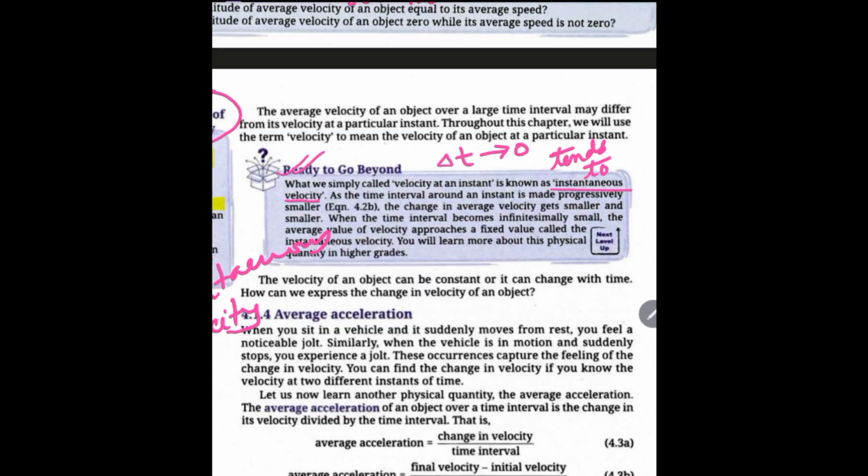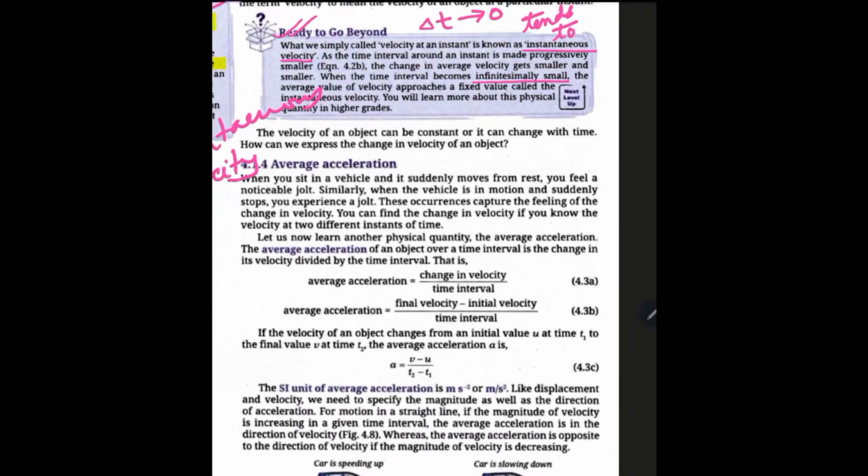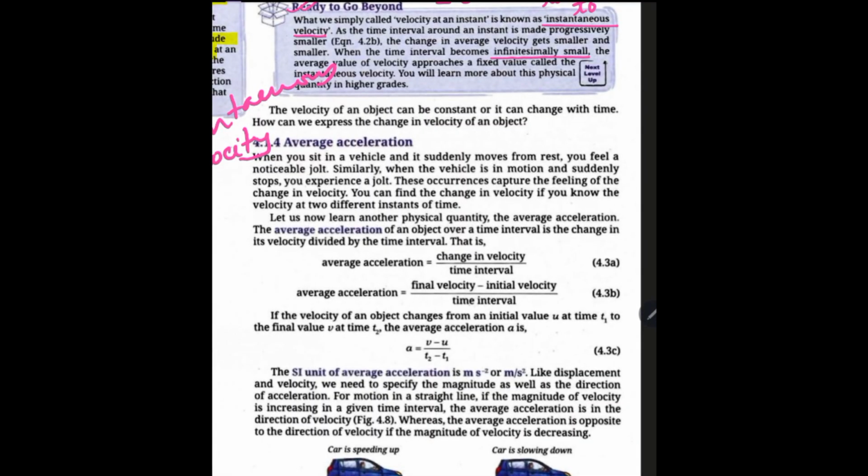Then the velocity is known as instantaneous velocity. Now, when the time interval becomes infinitesimally small, so be familiar with this term, infinitesimally small means very, very small, almost no time interval, negligible. The average value of velocity approaches a fixed value, no range for velocity, a fixed value called the instantaneous velocity. Now, let us see average acceleration.